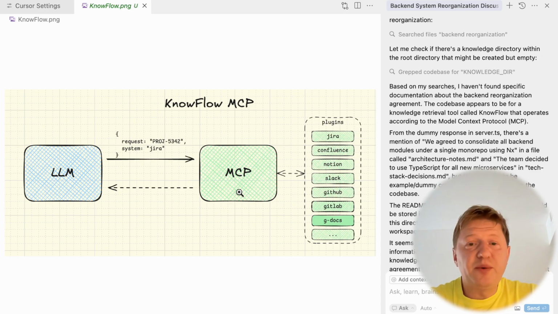So the only response from this MCP call would be to provide you, based on the request, valuable information from multiple sources. And talking about requests, we're allowing the LLM to generate the request. For example, in this case, this is Jira, so it says it's project 5342. And we're also asking the LLM to define the potential system.